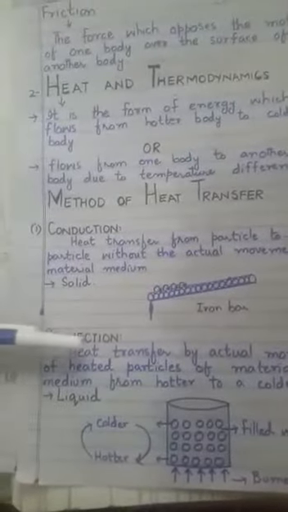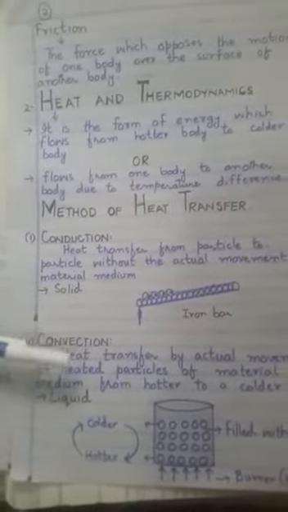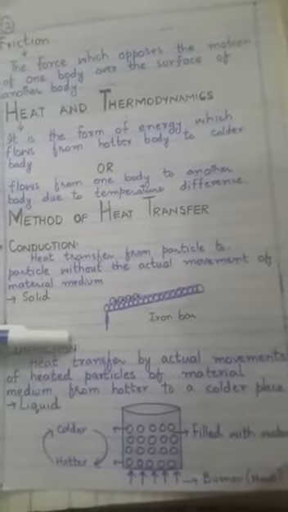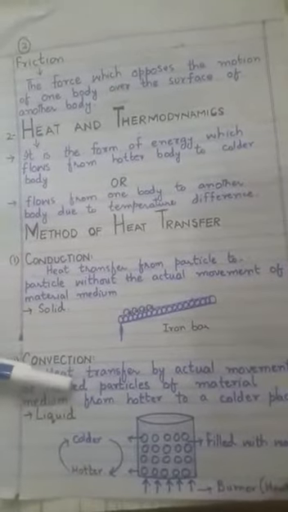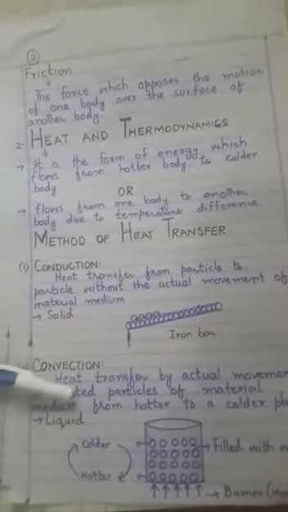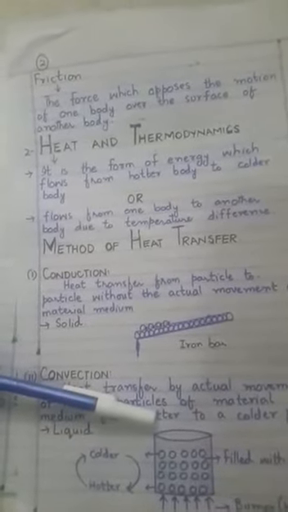Okay, the second type of method of heat transfer is convection. Convection is a process in which heat energy transfers by the actual movement of heated particles of the material medium from a hotter body to a colder body.